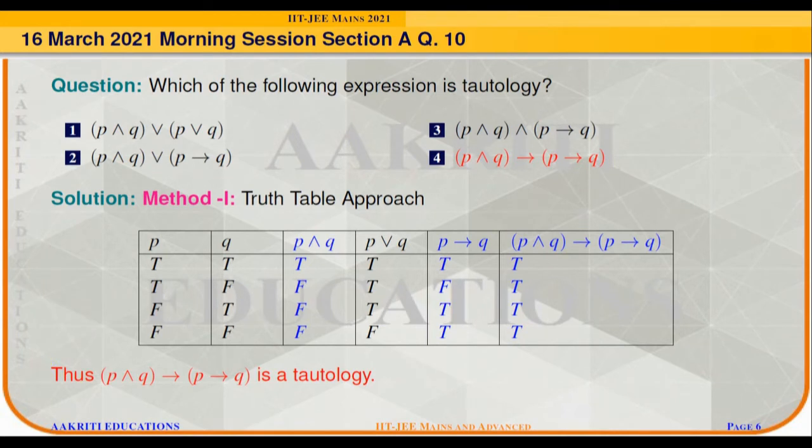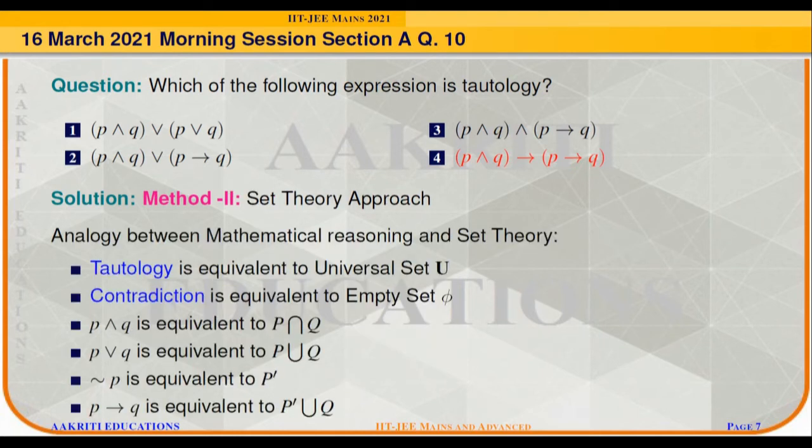Now we will solve this question based on the set theoretic approach. In the analogy between mathematical reasoning and set theory, a tautology is equivalent to the universal set, and a contradiction is equivalent to the empty set. As we know, the universal set has all the things. That's why it is considered as truth. Hence, it is a tautology. An empty set has nothing. That's why it is considered as a contradiction.